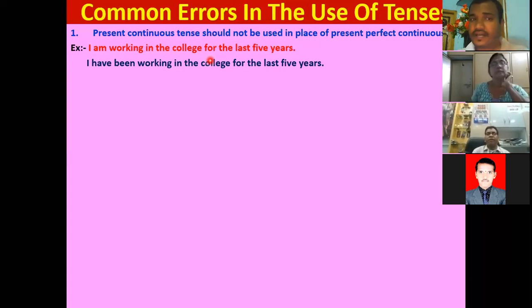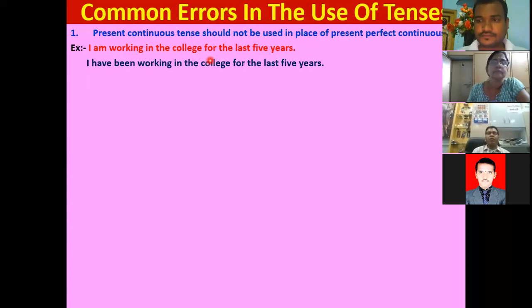But here, the action started 5 years ago, not now. The action started 5 years ago, but is still continuing. So to indicate the whole period from 5 years ago till now, to indicate that 5 years duration, we should use present perfect continuous.